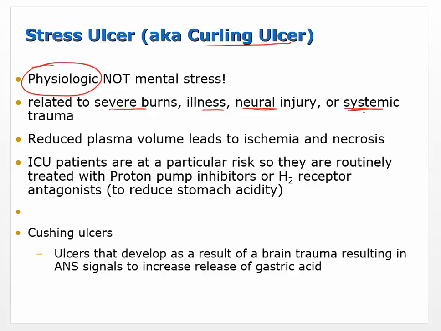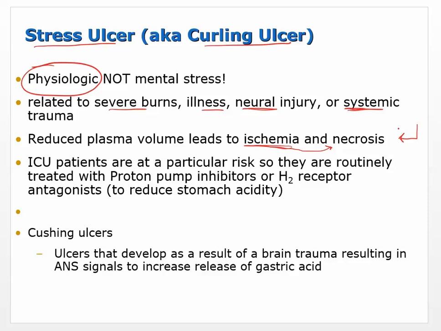And so if something leads to reduced plasma volume, if you have redirecting of blood flow or loss of blood or loss of fluid, then you could have ischemia. Where you have ischemia, that can ultimately lead to necrosis. And if you have necrosis, then you've got the dying off of these cells, and that can then lead to ulcerations. Okay, and that's what we're talking about here, a stress ulcer. So we're talking about an ulcer that results from this reduced plasma volume that's leading to the ischemia, the necrosis, and whatever might cause that.